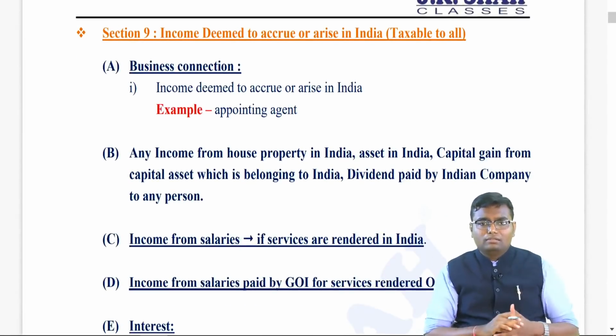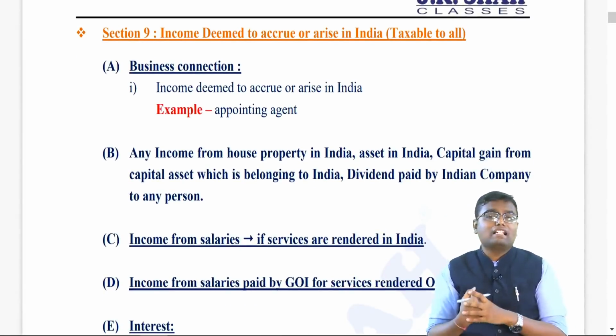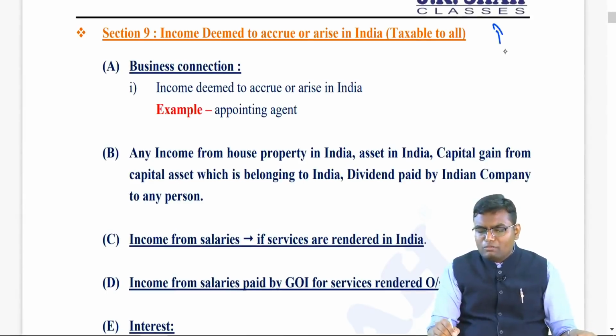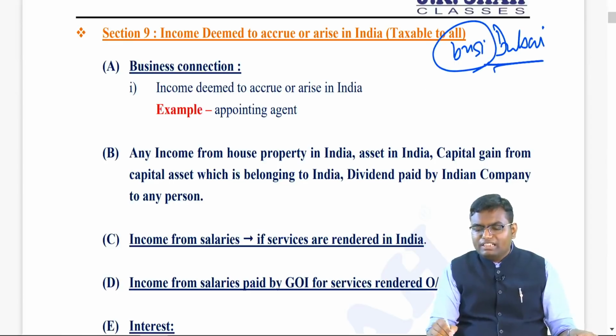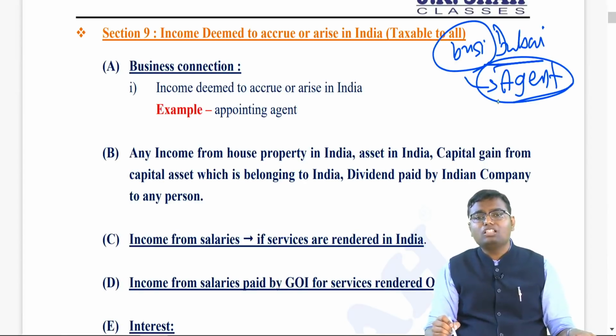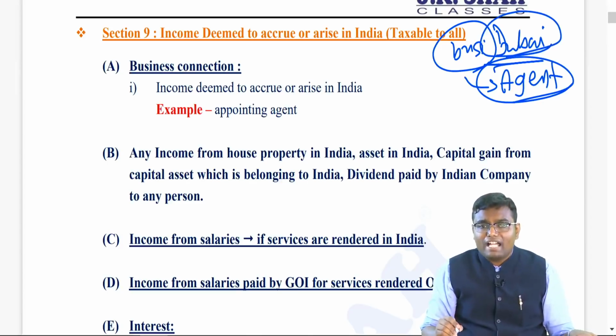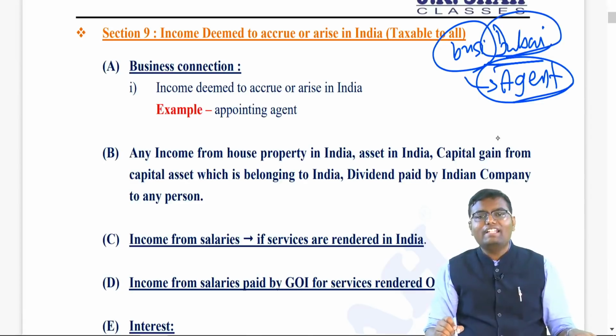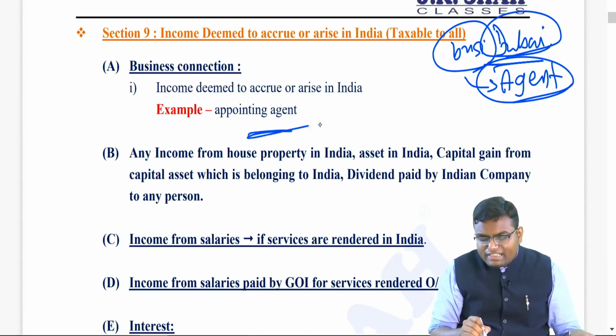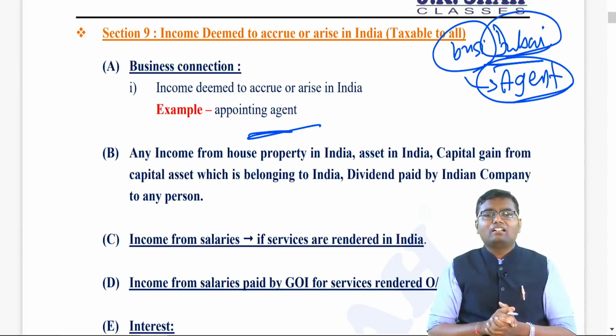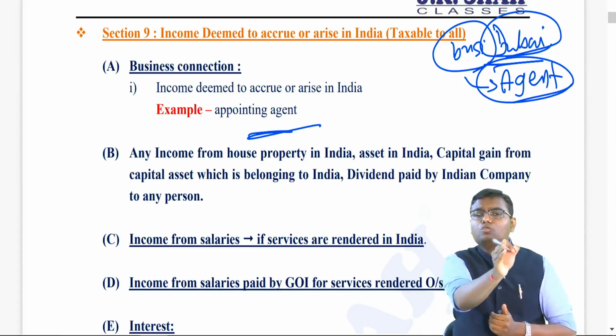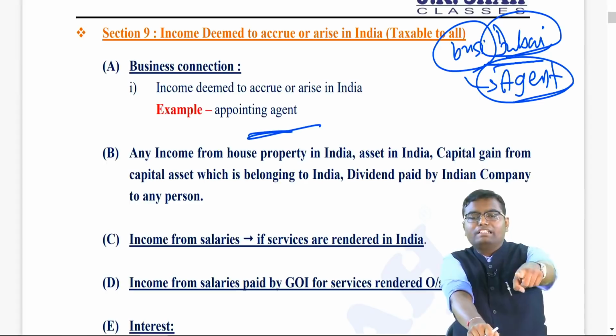Case number 1 of section 9, business connection. Let's say I am working in Dubai. My business is in Dubai. I am receiving money in Dubai. But I am sending one agent to India to find the customers from India with whom I will do all the businesses in Dubai. Can I say my business is run because of the customers of India which were sent by the agent in India? So if due to any agent in India you are doing business outside India, then that income is deemed to accrue or arise in India. Because of India you are earning the income in Dubai.